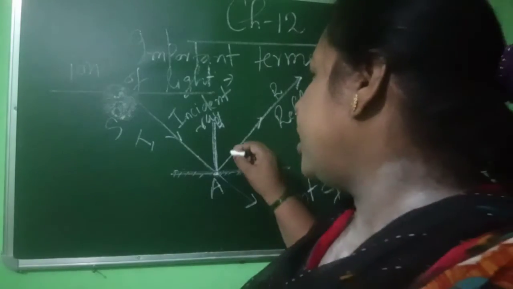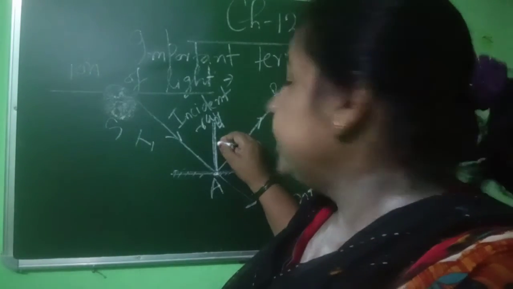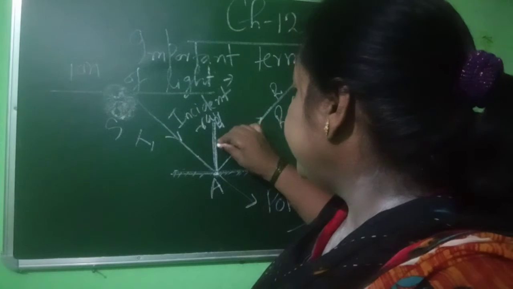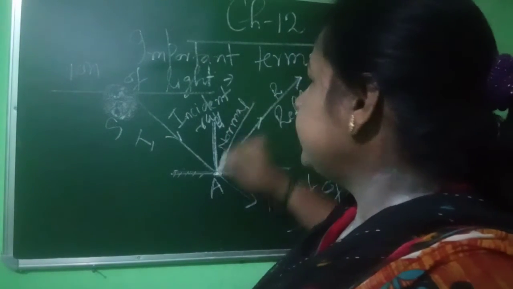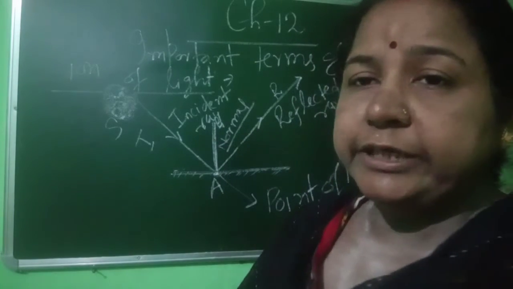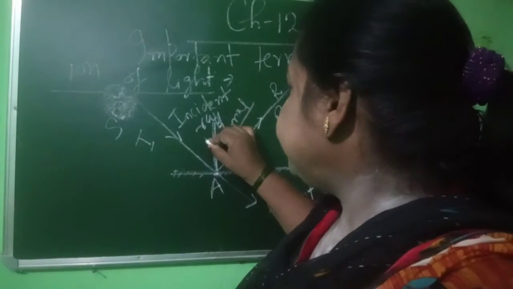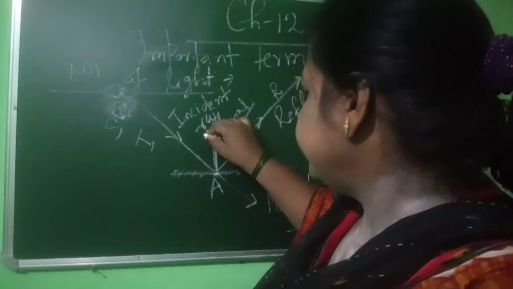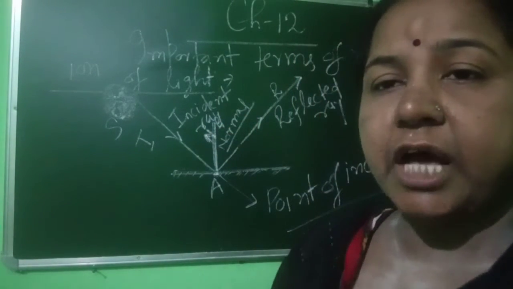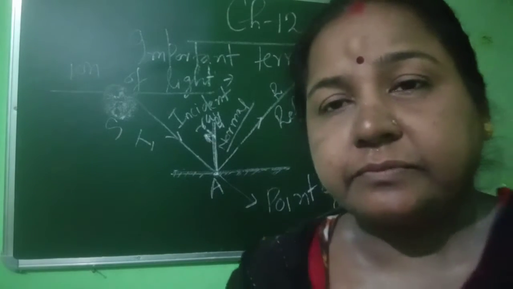Now this perpendicular line is called normal. Understand? Now it is denoted by capital N. This is the normal.